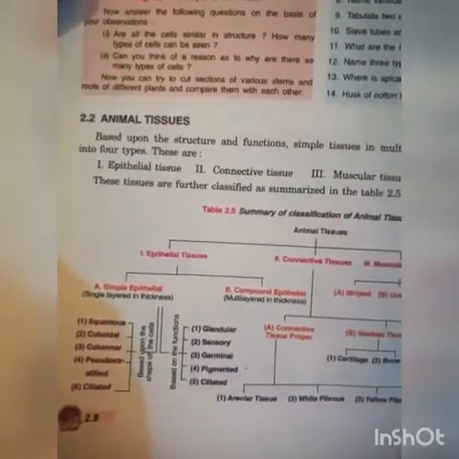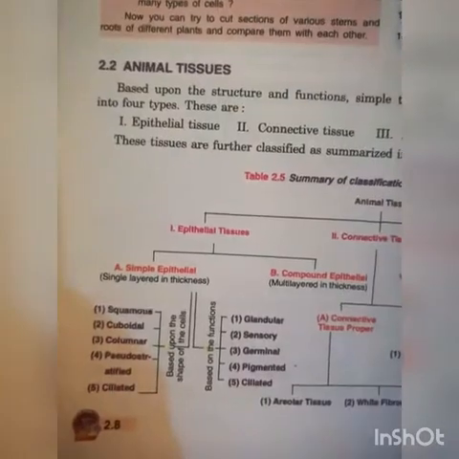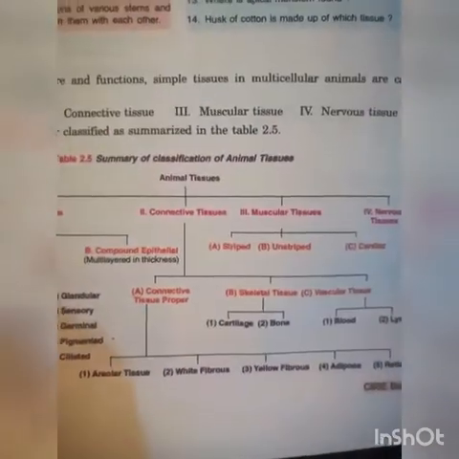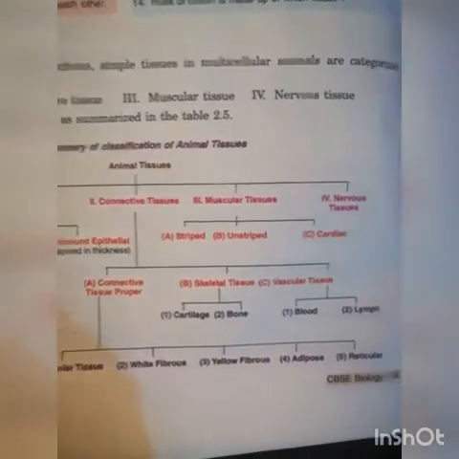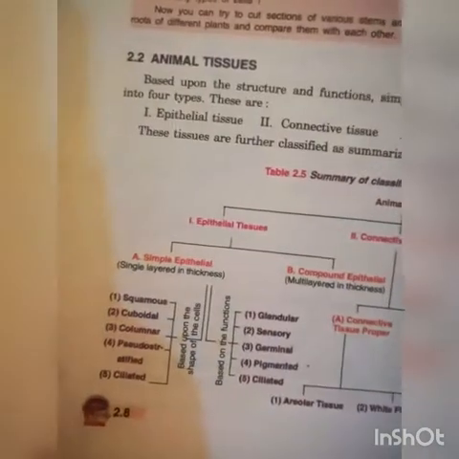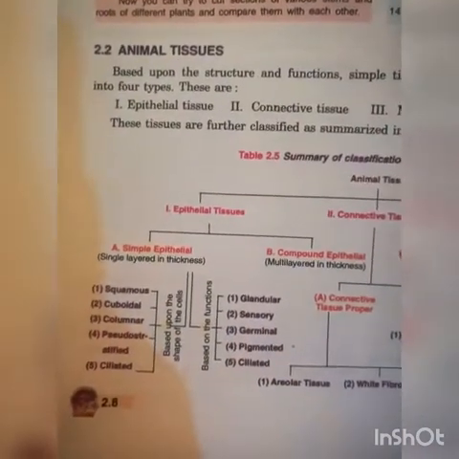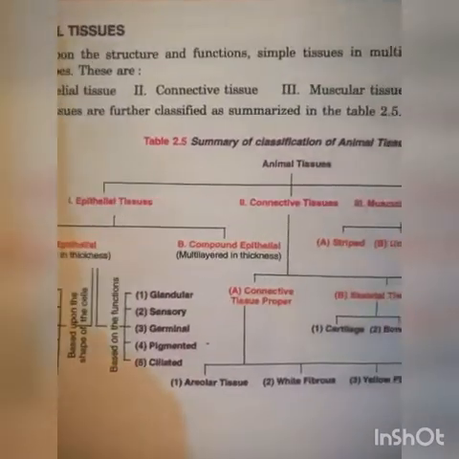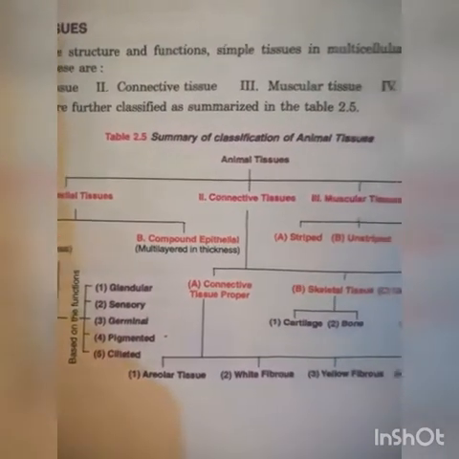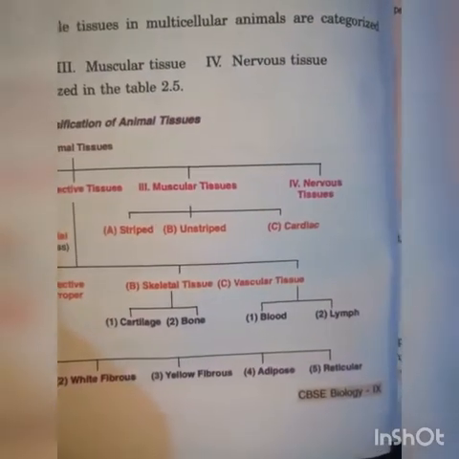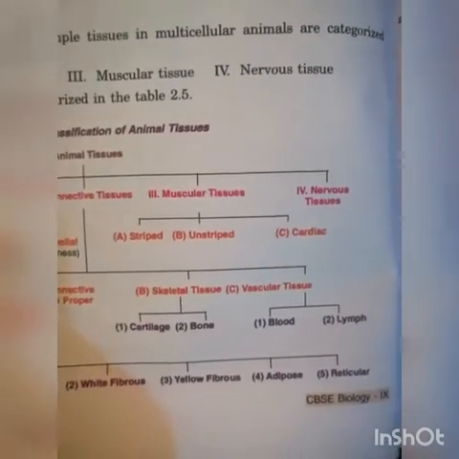Animal tissue based upon structure and function: simple tissue in multicellular animals is categorized into 4 types. These are epithelial tissue, second connective tissue, third muscular tissue, and fourth neural or nervous tissue.